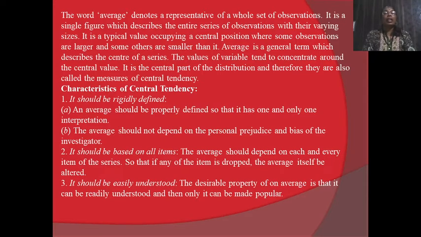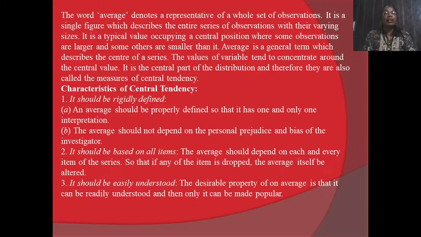There are some characteristics of central tendency. The first characteristic is that it should be rigidly defined. An average should be properly defined so that it has one and only one interpretation. The average should not depend on the personal procedures and bias of the investigator.